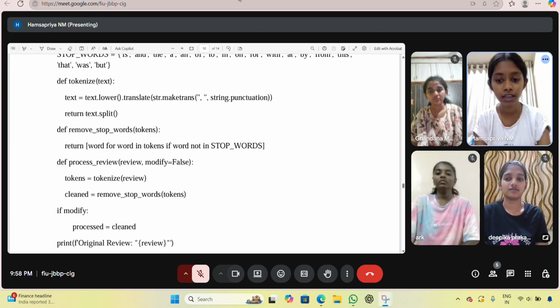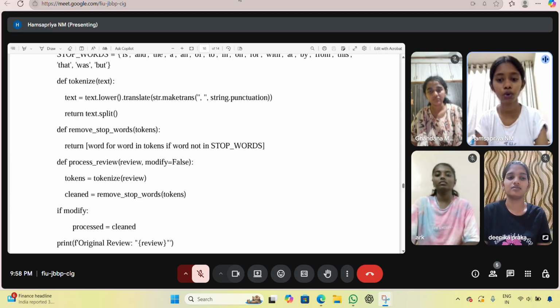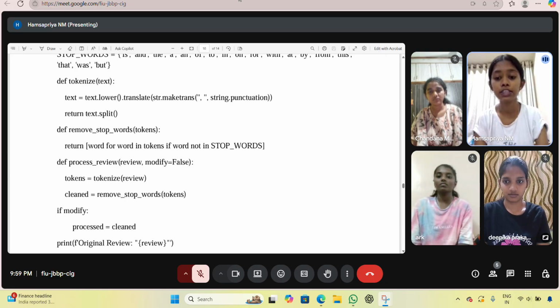Next, we see the definition of tokenization. Here, tokenization converts the input text to lowercase, removes all punctuation using the string translate, and splits the text into a list of individual words.